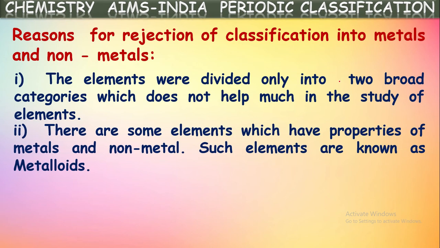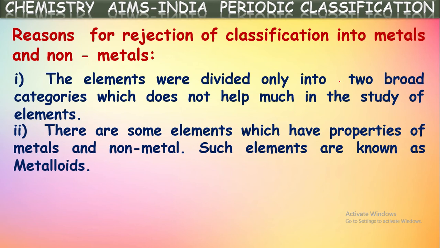One more point for the rejection is that there are some elements which have the properties of metals as well as non-metals. For these elements, there is no separate categorization. Those elements are actually called metalloids nowadays. The elements which can show the properties of both metals and non-metals are called metalloids, but he could not classify these elements into another separate group. He arranged or fit these elements into either the metals group or the non-metals group.